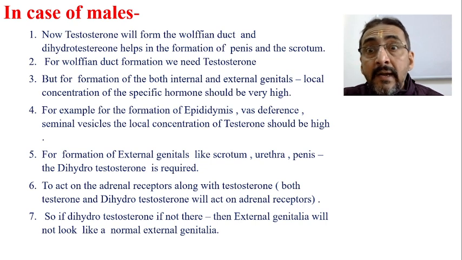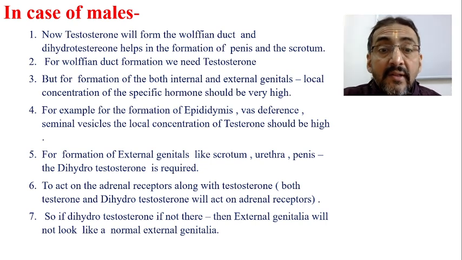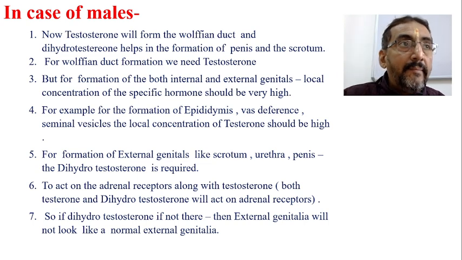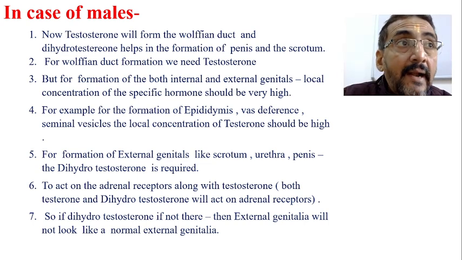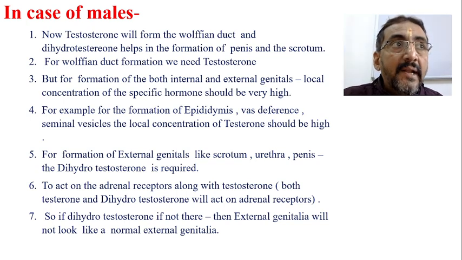If dihydrotestosterone is not there, then the external genital organs will not look like a normal external genitalia. What is the role of the adrenal gland here? I will explain that.